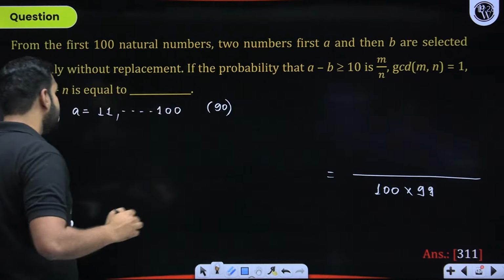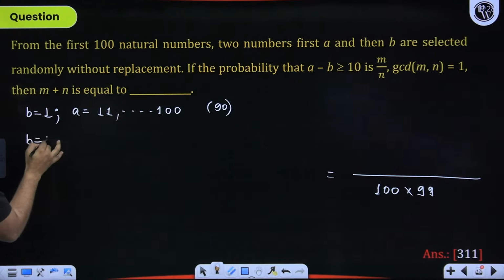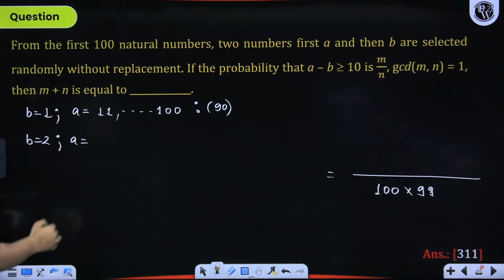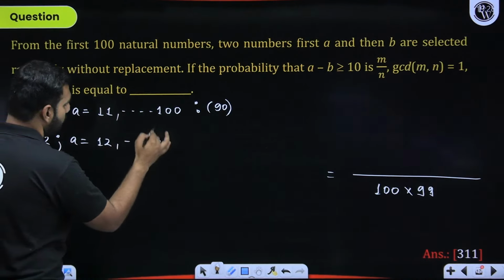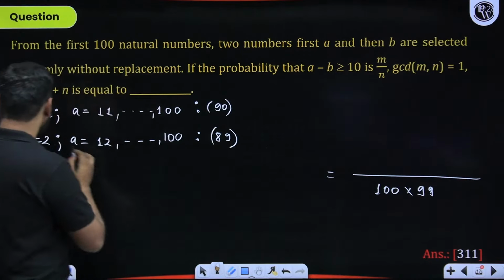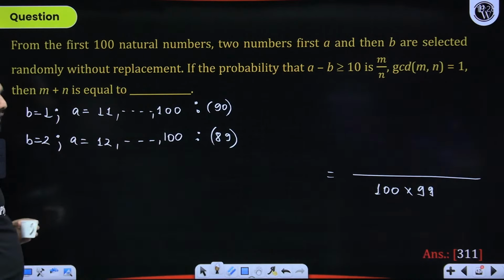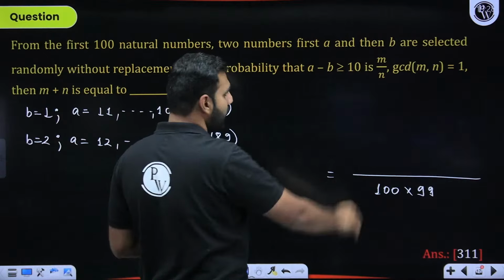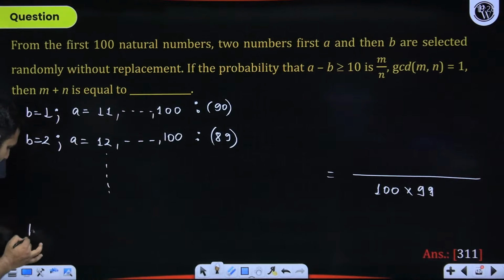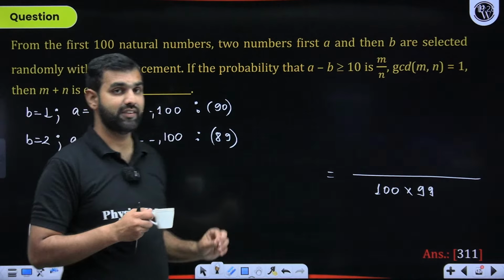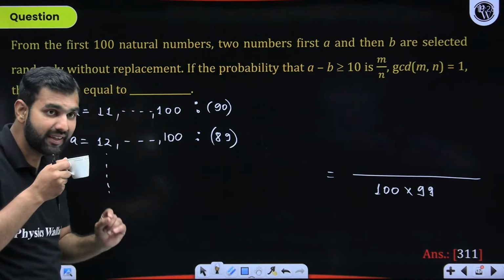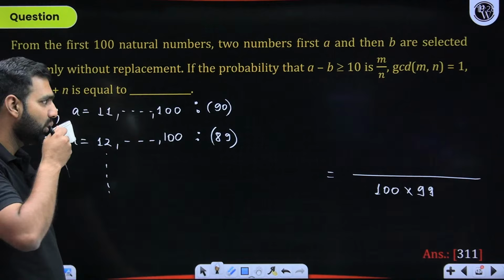Now, the other case will be when I take B as 2. How many choices do I have for A? A now will begin with 12 and go till 100. So now I have 89 choices: (12, 2), (13, 2), up till (100, 2). That fulfills the case. I hope you have gotten this idea. With this, I think we have seen the pattern. The last value of B which I could take, I need to ensure that the difference is greater than or equal to 10. So can I keep B to be 90? Can you tell me, can I keep the value of B to be 90?